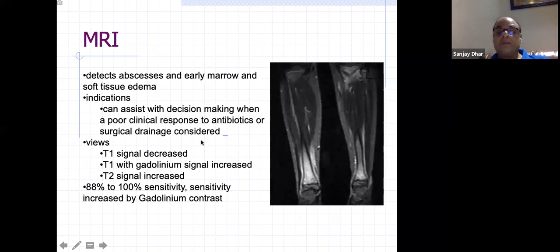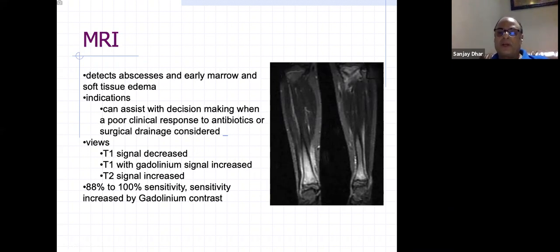Then these days we have MRI, which is an excellent modality. Suppose you have a doubt on your X-rays, you don't want to waste any time, 10 days, to see when the periosteal elevation will occur. So you can do an MRI. It detects subtle metaphyseal changes; signal changes can be picked up on MRI. So you can see metaphyseal, there is a glow, because bone edema is there. It is a very sensitive modality which was not earlier available, but now it is everywhere.